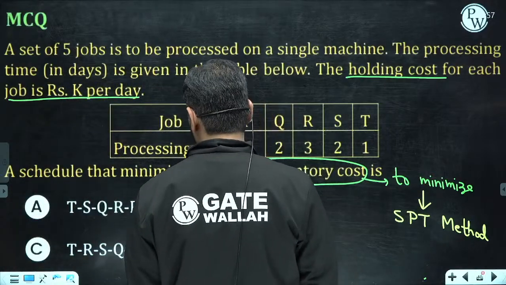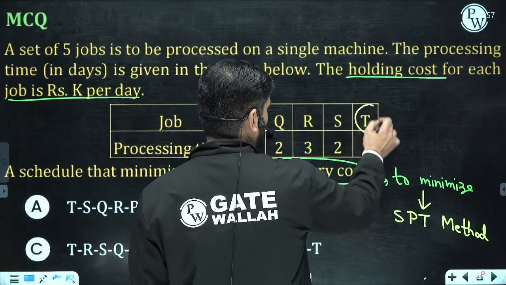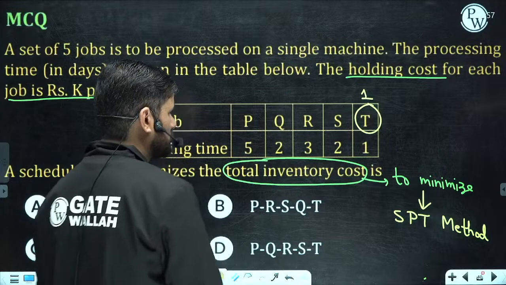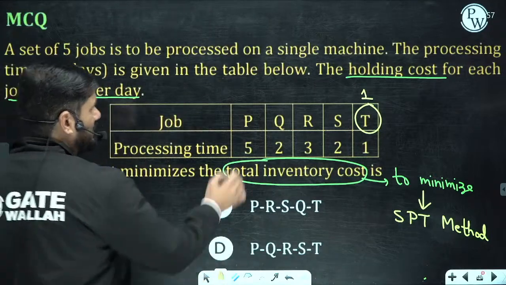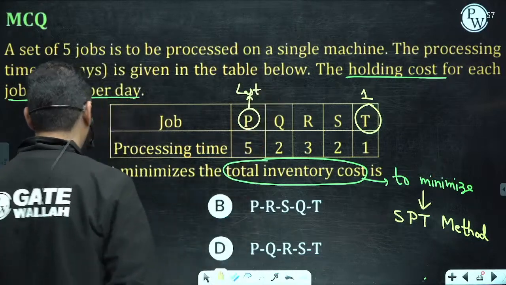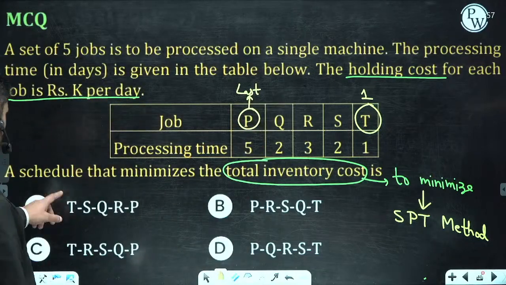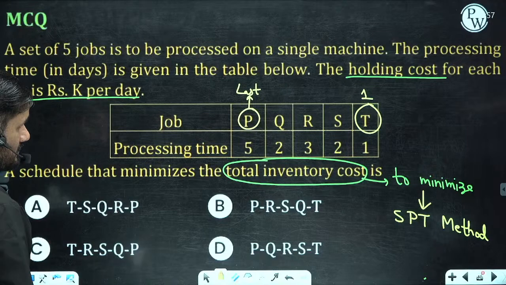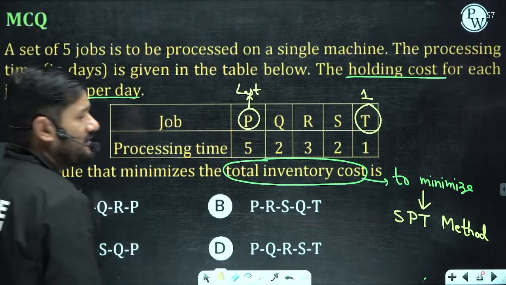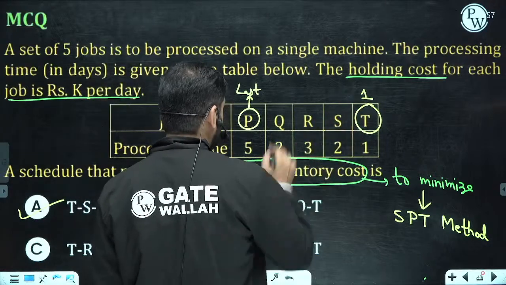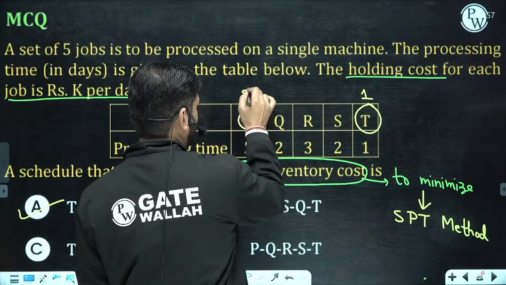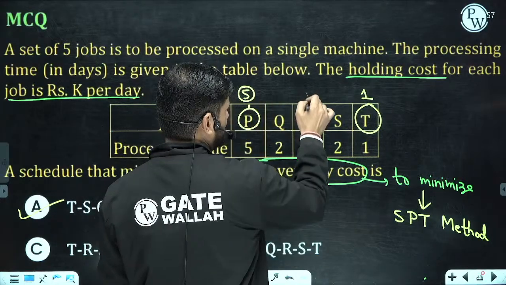So first I am going to perform T first, because this is the minimum processing time, the shortest processing time, and P I am going to perform last. Okay, so obviously, where is the option? Here there is a tie. This is 1, this is the last, 5th one, and this is 3, so this is the 4th one.